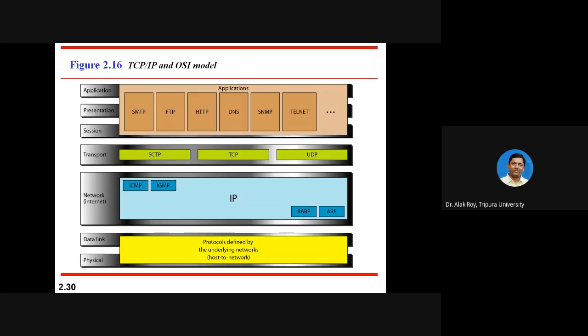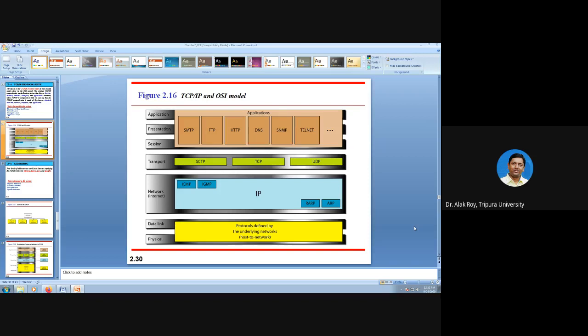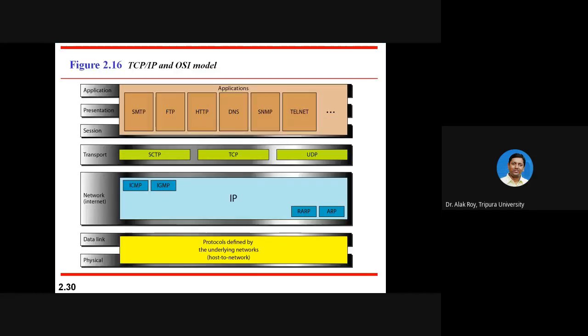With the help of IP, internet protocol, it uses other protocols known as ICMP, IGMP, RARP, ARP. Those are some other protocols used in the network layer. I'll be describing this in detail in the other slide. Like ARP is address resolution protocol, RARP is reverse address resolution protocol. This will be covered as a separate chapter in the second or third class.